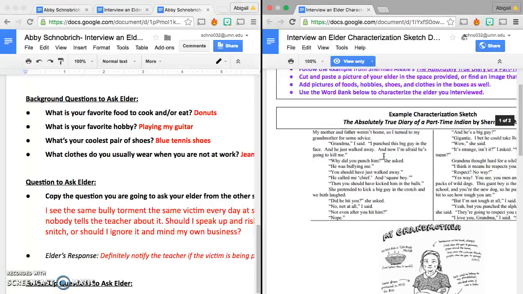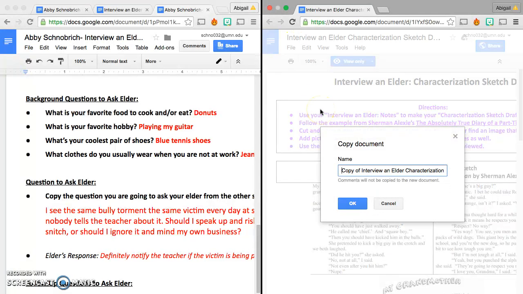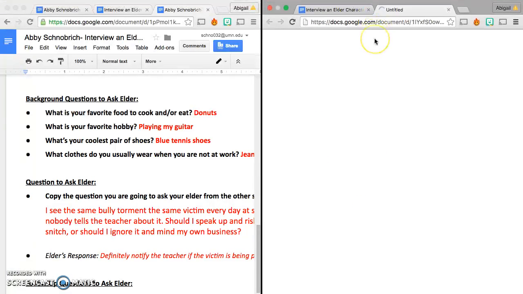Whoops. I know it's wrong. I didn't make a copy. Okay, so you want to make sure you make a copy. Put your name on the front. Okay, and then you want to work off that.